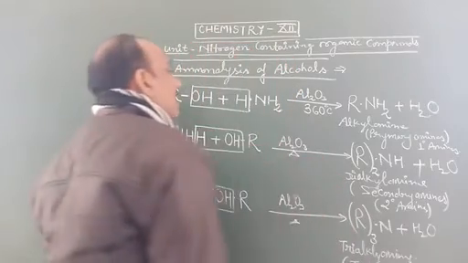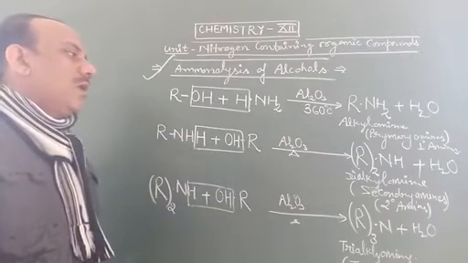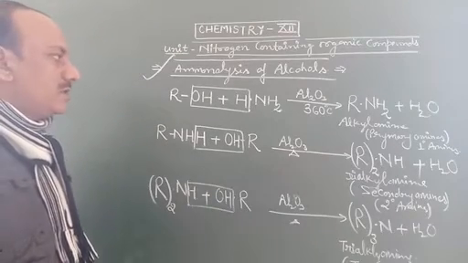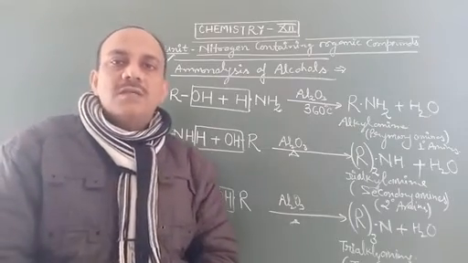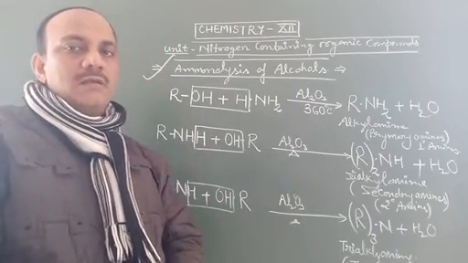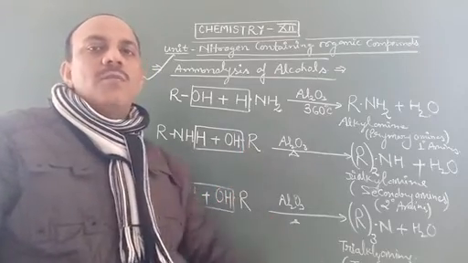This reaction is known as the ammonolysis of alcohols, and according to this reaction we get a mixture of primary, secondary and tertiary amines. Now we go on to an example for the forming of ethylamine.